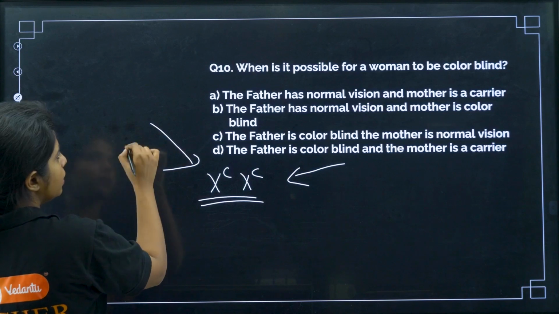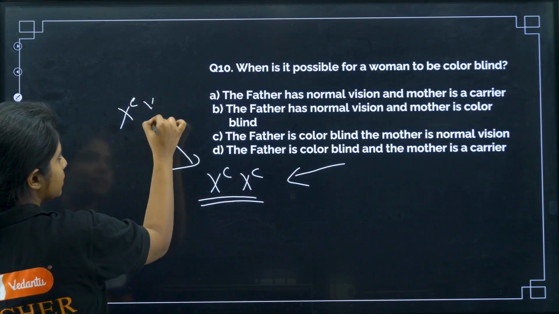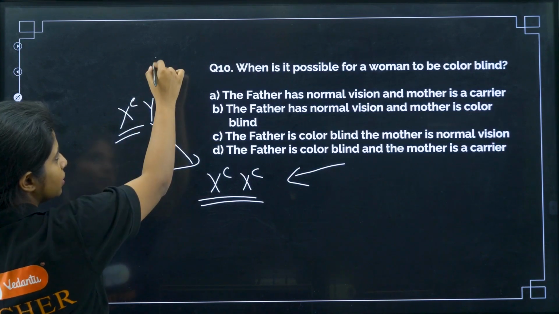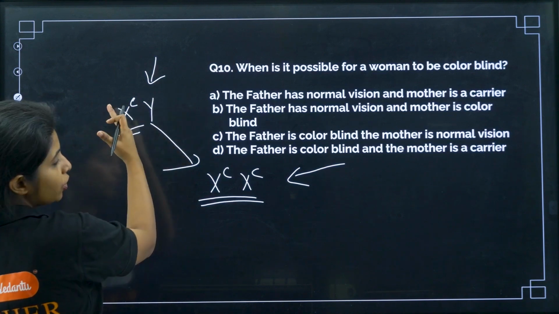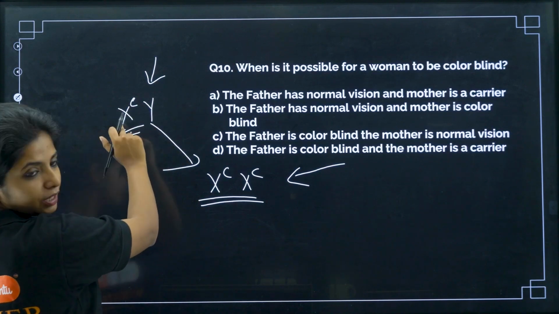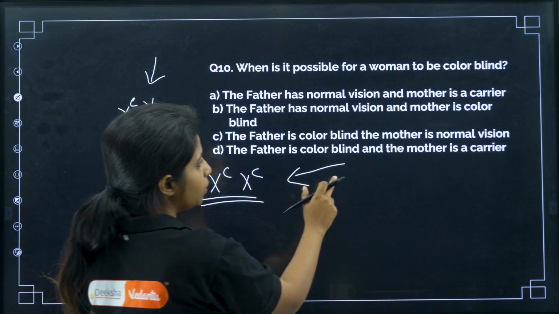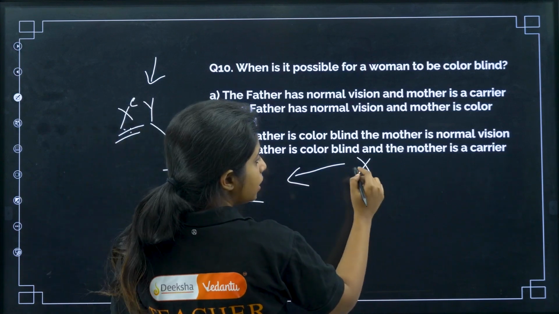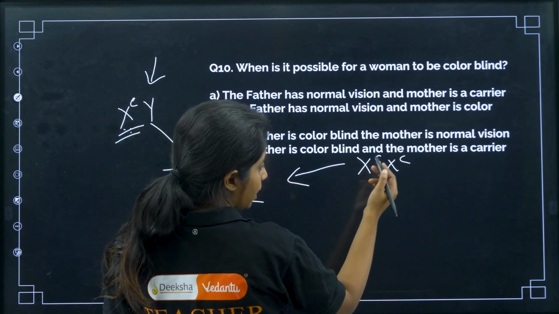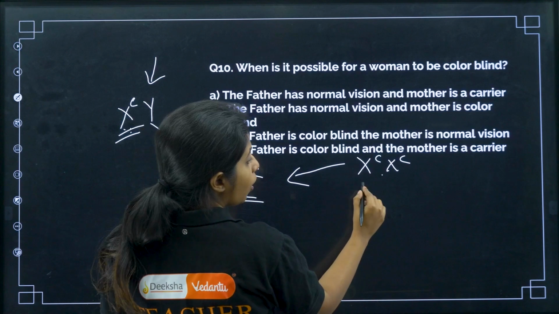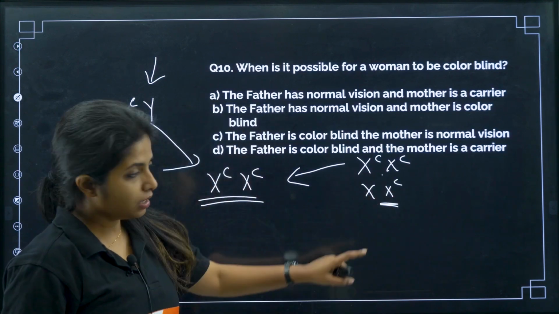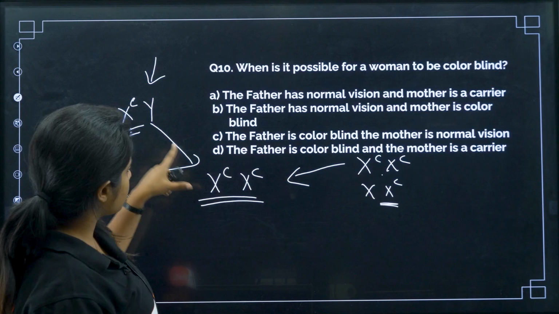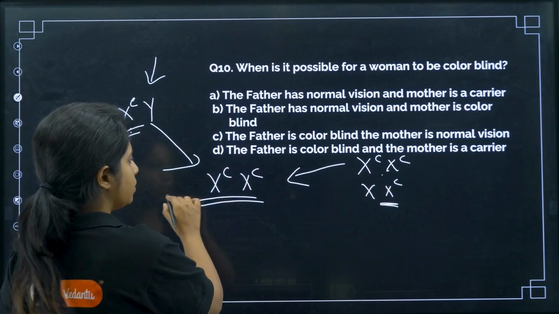Okay. Now, over here, if one X from the father is like this, don't you think the father is colorblind? Because there is no other X to over-dominate it. So, anyway, this particular person should be colorblind. Now, what about the mother? Mother can be like this, because any of the X can come, or she can be like this also, where she is just a carrier. Now, suppose this X comes and from here also X comes. So, the person becomes colorblind.